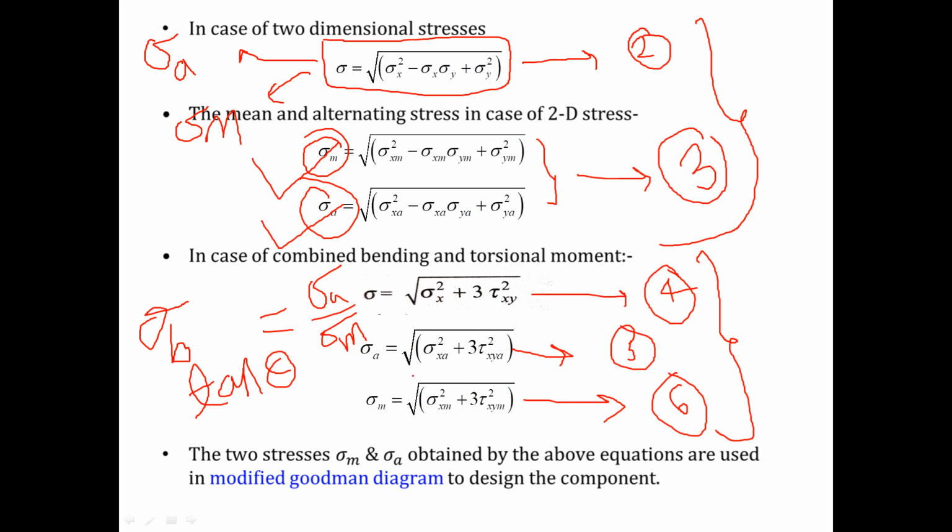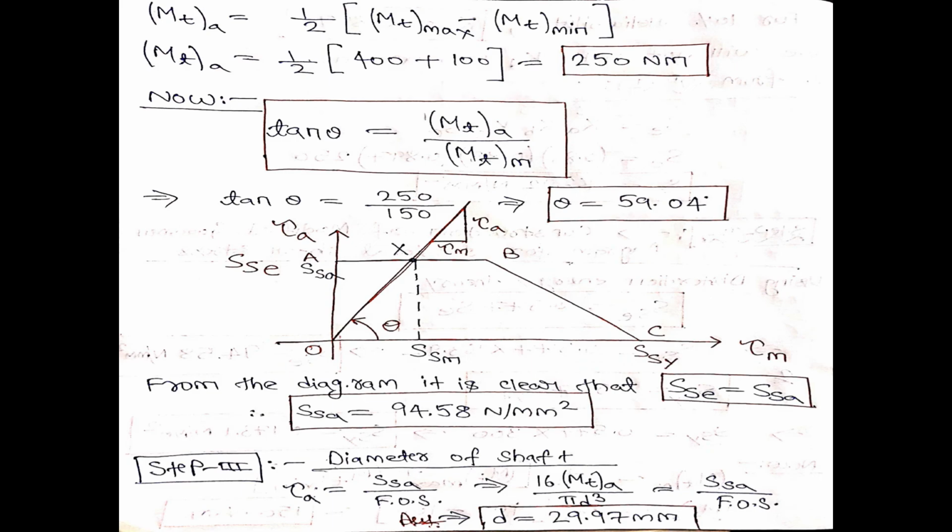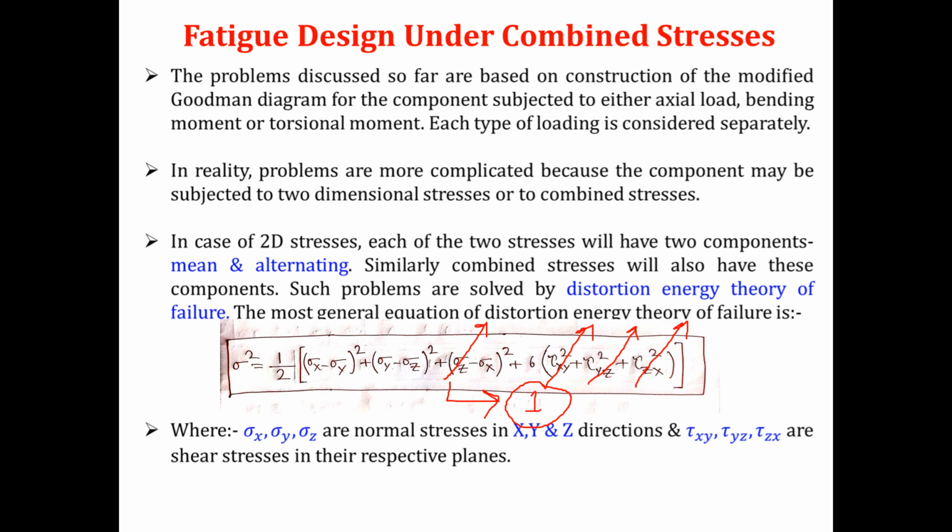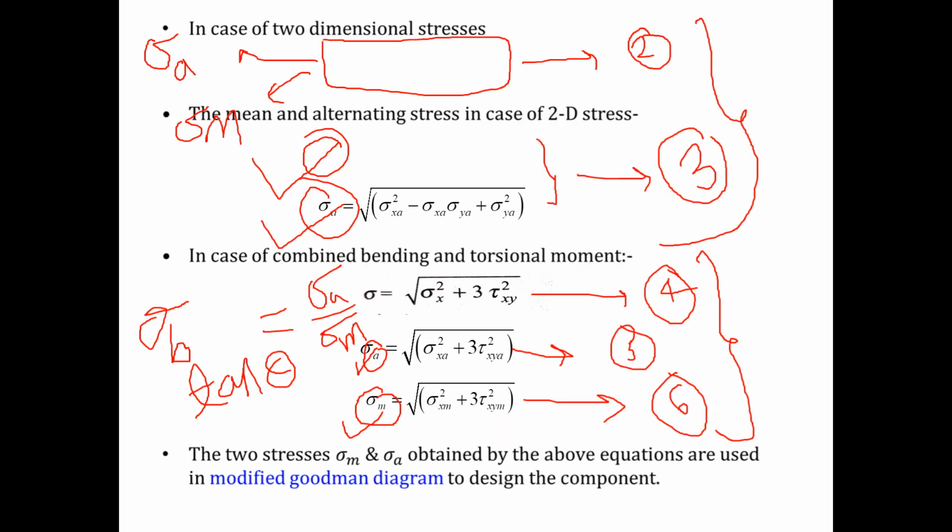And if I am solving any problem of combined loading condition of bending and torsional moment, this is the value of sigma a and this is the value of sigma m, then tan theta will be sigma a by sigma m with these values, and theta will be tan inverse of sigma a by sigma m. You will get the value of theta, and then you can construct the modified Goodman diagram and design the component. That means you can find out the dimension of the component. So this is the concept of fatigue design subjected to combined stresses. Any doubt? No, sir.